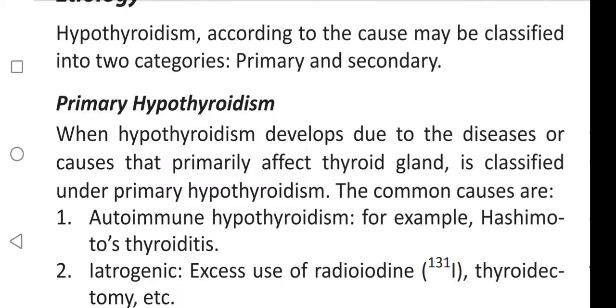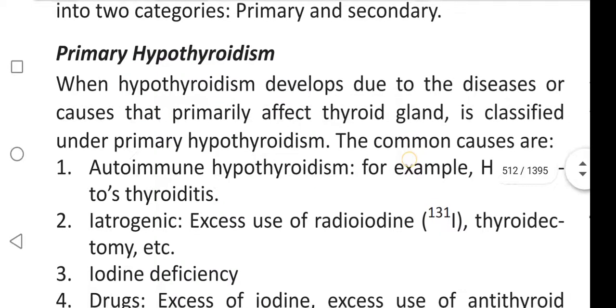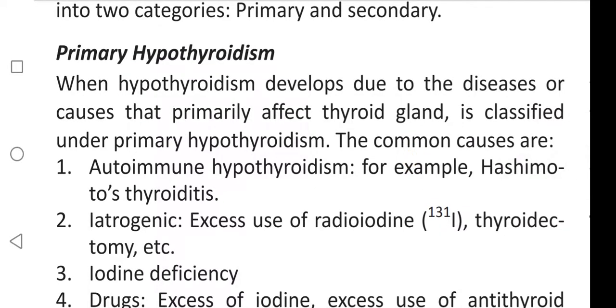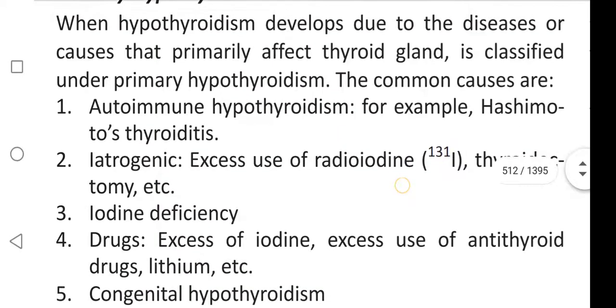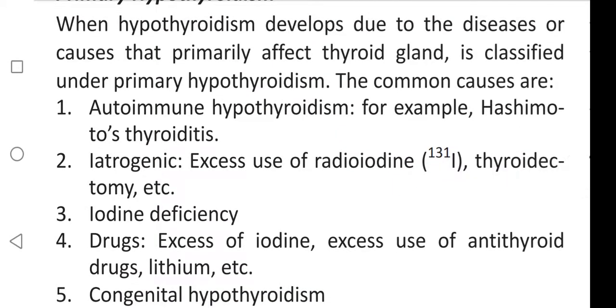Primary hypothyroidism. When hypothyroidism develops due to the diseases or causes that primarily affect the thyroid gland, it is classified under primary hypothyroidism. The common causes are autoimmune hypothyroidism, for example, Hashimoto's thyroiditis.